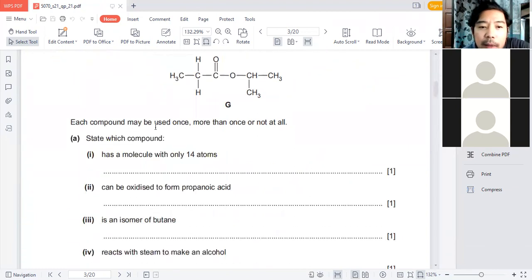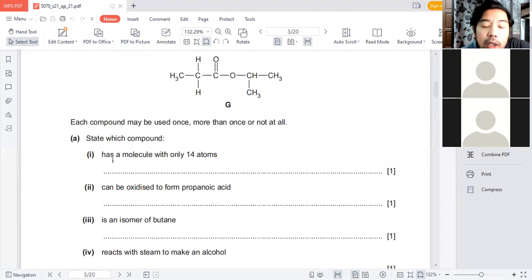Now, each of the compounds can be used once, more than once, or not at all. State which compound. We just need to use A, B, C, D, E, F, G, H, I, J, K, N, O, P. You don't need to name them. We don't really care about that. What we really care about is the structure, that you know what compound it is, and you're able to identify them and what reaction they can undergo.